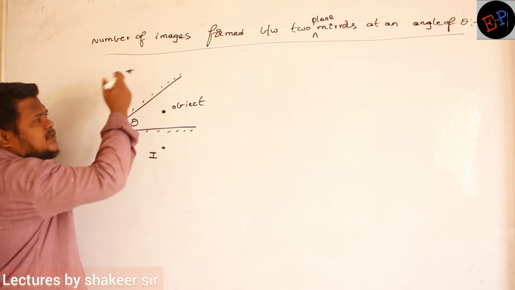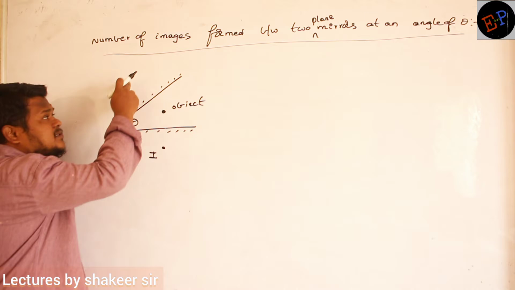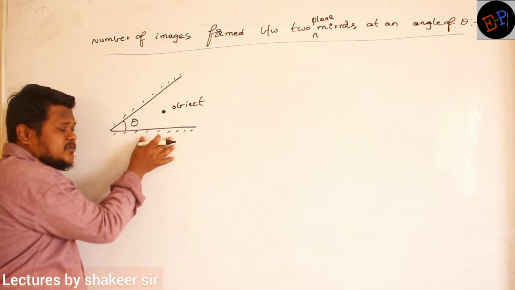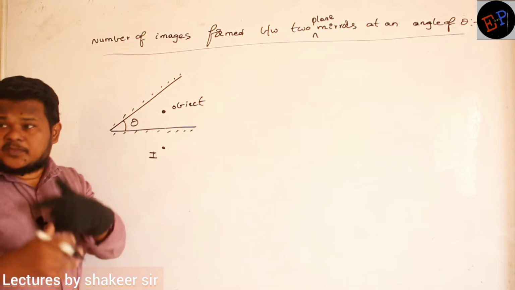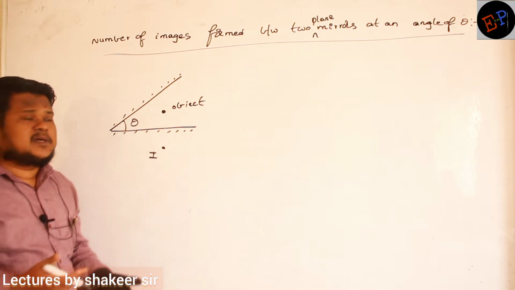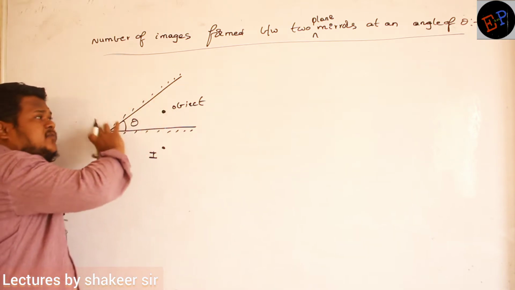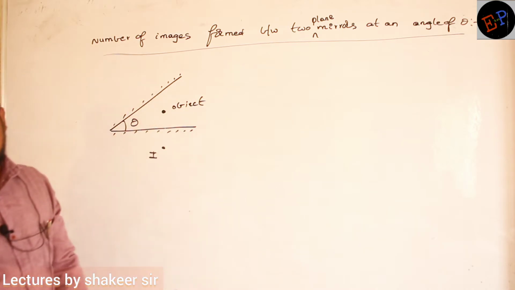So an image will be created somewhere inside the second mirror. And that image will again serve as an object for the first mirror. So like this, multiple reflections will take place until the image goes out of the field of view of these two mirrors. Are you able to understand?